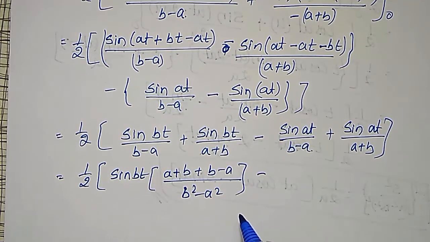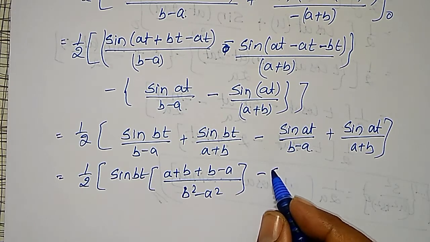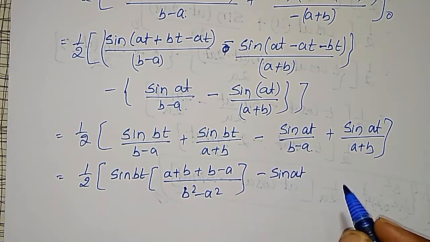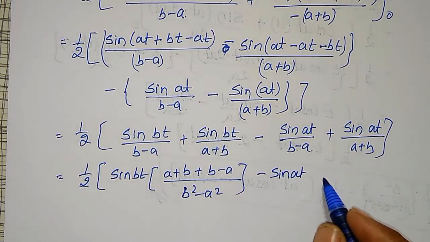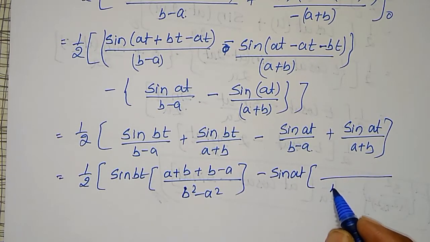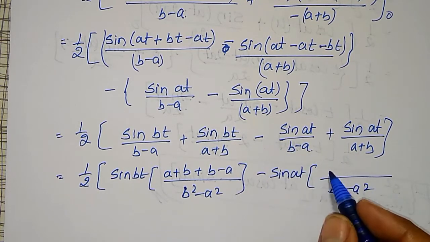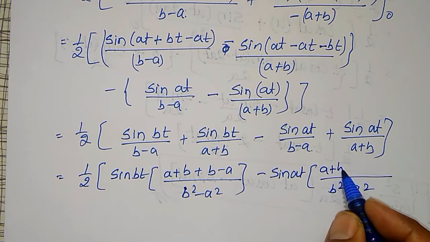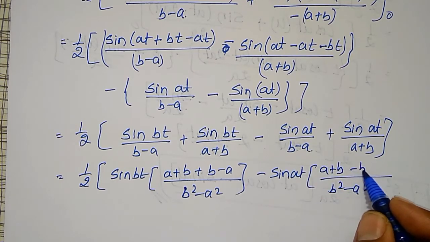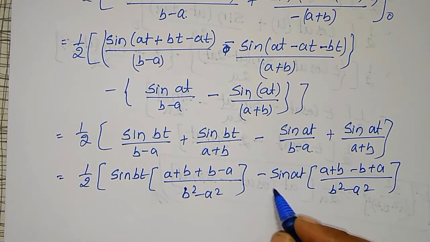And next minus, I am taking sine at common, and the LCM will come again b square minus a square. Minus is taken common, means this will become a plus b, this will become minus b plus a, because minus is multiplied.